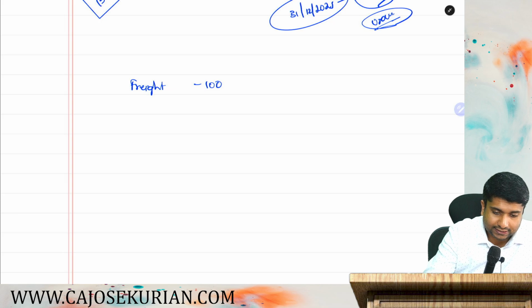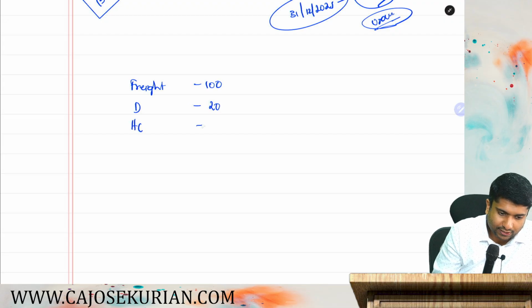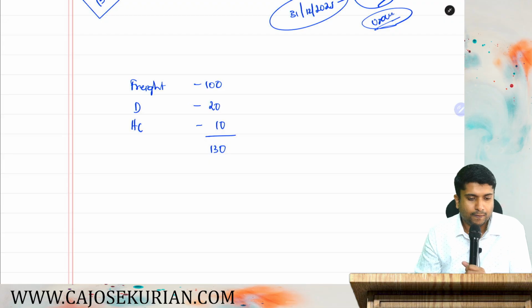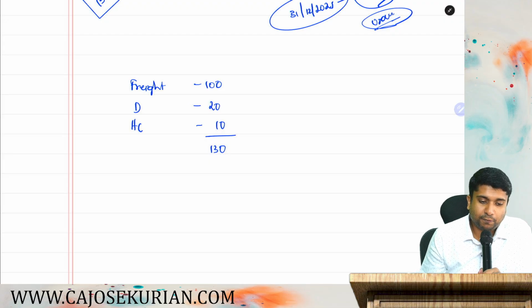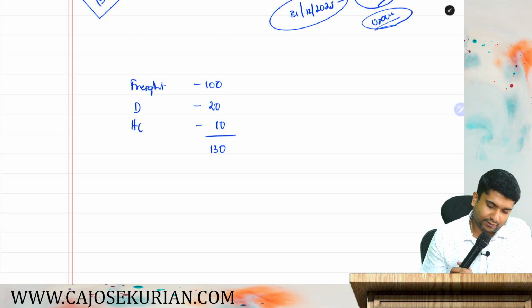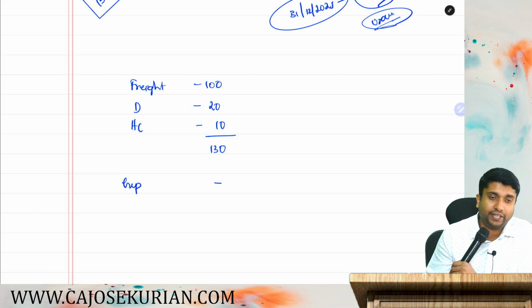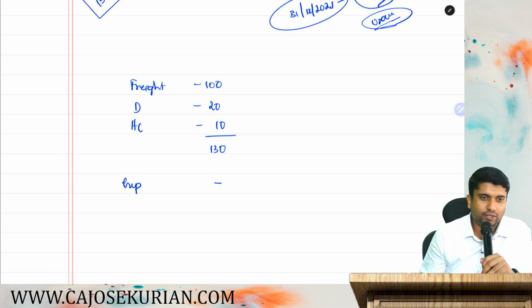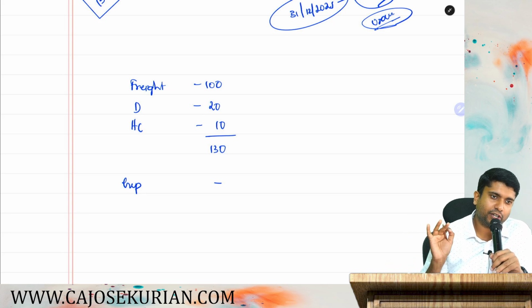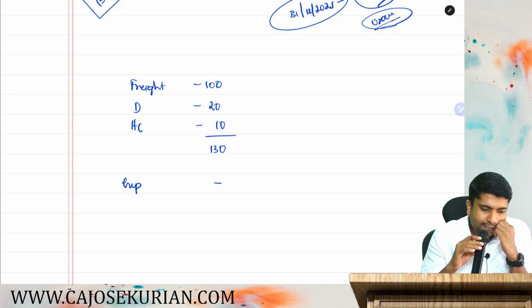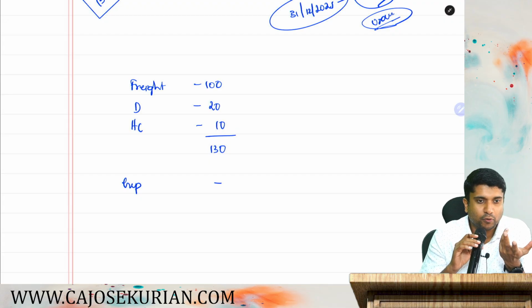Then what are the other things that they are saying in the question? Listen, then they collected demurrages. How much is the demurrages that they have collected? 20 lakhs. I'll write D, demurrages, 20 lakh. Then handling charges, HC. How much is that? 10 lakhs. So altogether they have collected 130 lakhs from that particular client. Now the expenses of operating this fleet is around 110 lakhs. The expenses you have to ignore. Why? Because you cannot show actual expenses and you cannot show actual profit. 44B is actually mandatory. And compute its income applying the presumptive provisions under section 44B.